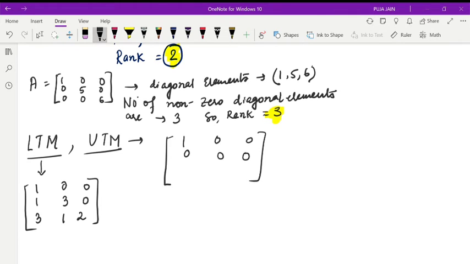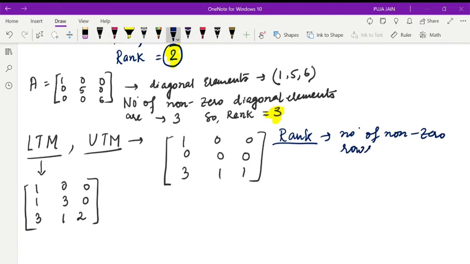Now here, how to calculate? The process for calculating rank for upper triangular and lower triangular matrices is that the number of non-zero rows is the rank.